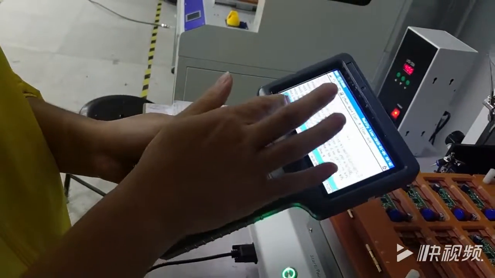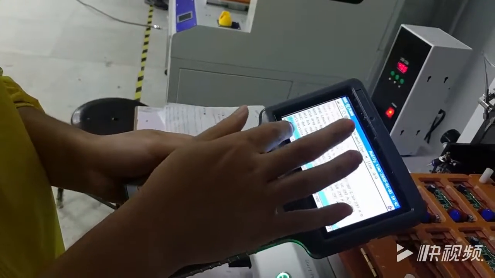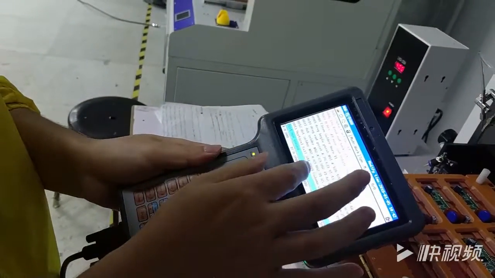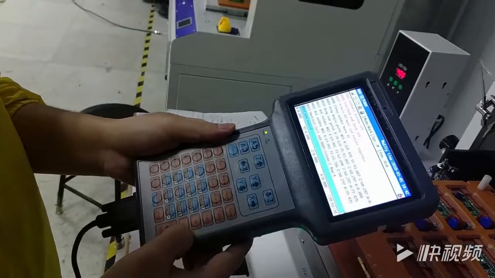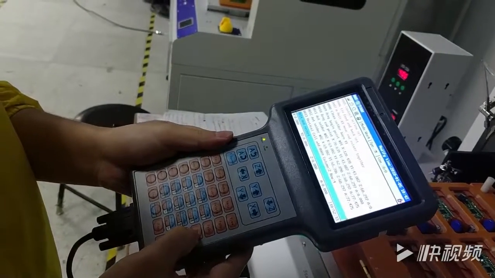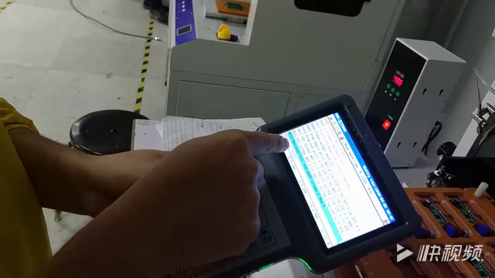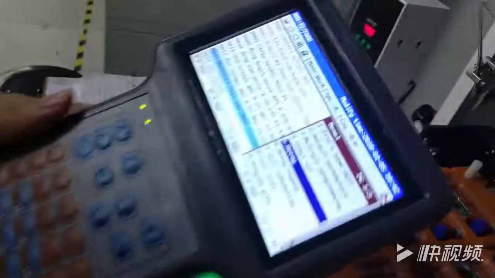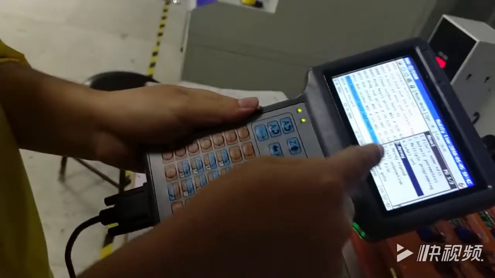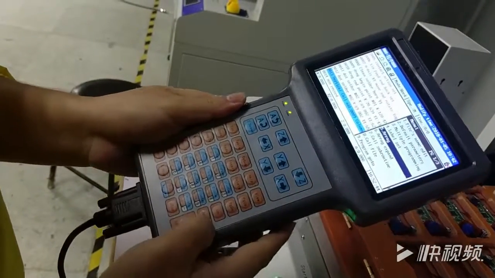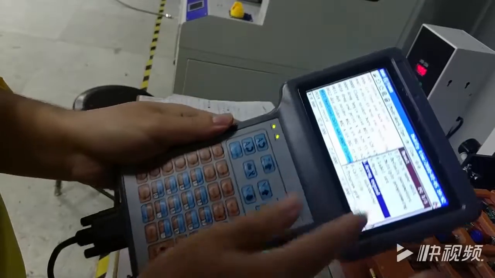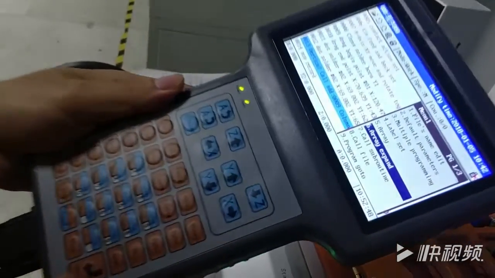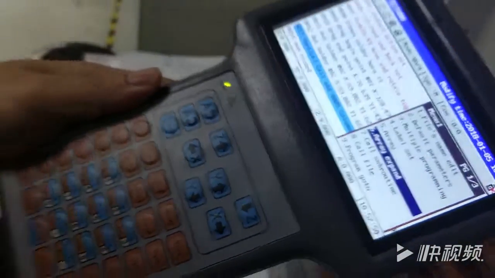Then move the cursor to vertical core address. Press up. Vertical core address. Then press menu 1. Move the cursor to array expand, like this. Then press enter.